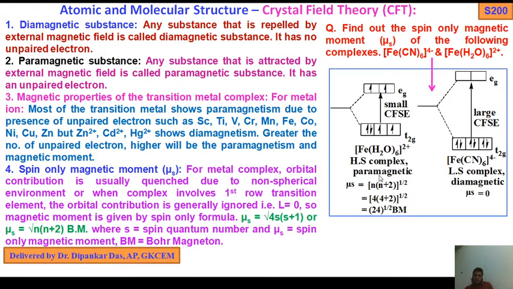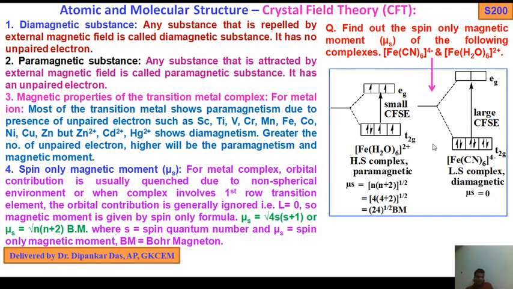Now come to [Fe(H2O)6]2+. You are asked to find out mu s, the spin only magnetic moment. You know, due to the weak field ligand nature of water, the splitting energy delta is small, that is, small CFSE, not large CFSE. Due to small CFSE, the electrons go to the eg orbitals. As a result, it will give a high spin complex because n equals 4, the number of unpaired electrons equals 4. So due to the presence of unpaired electrons, it is paramagnetic.